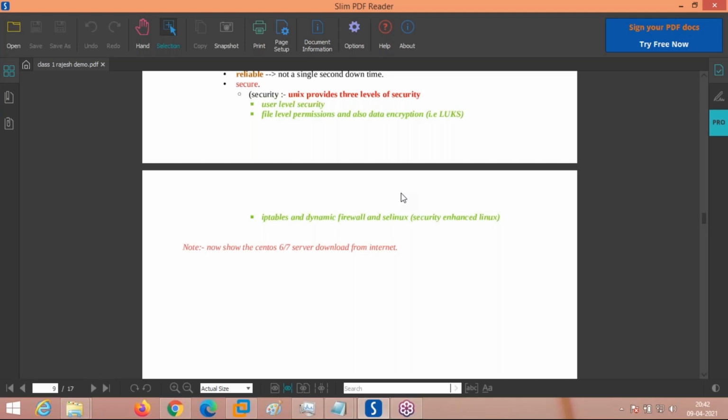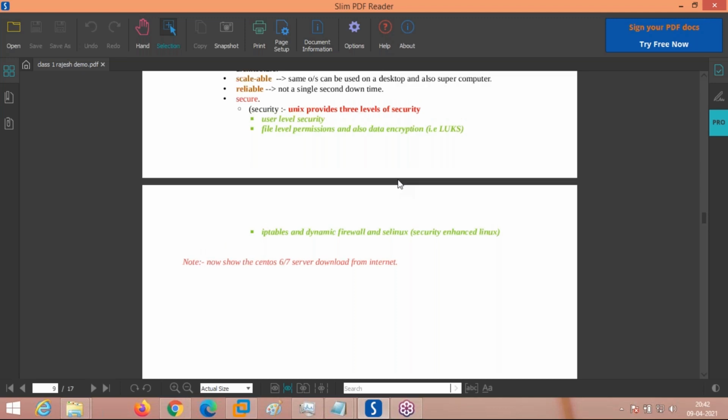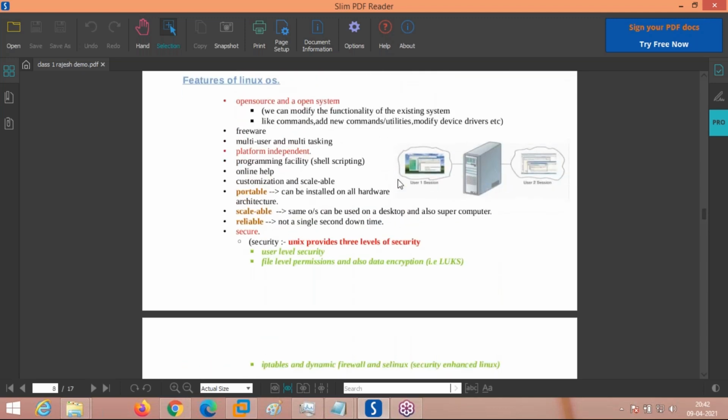Okay, Dilip and Surendra, any doubts? Now you should understand the different features of the Linux operating system and how it is different and better than other operating systems like Windows. Dilip and Surendra, you can unmute and speak.